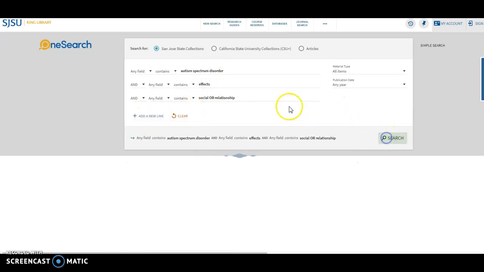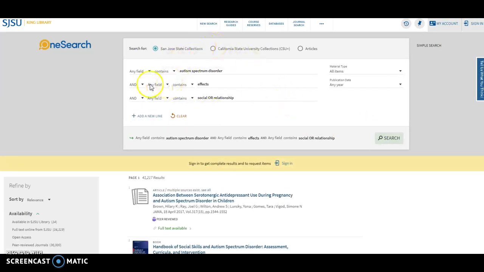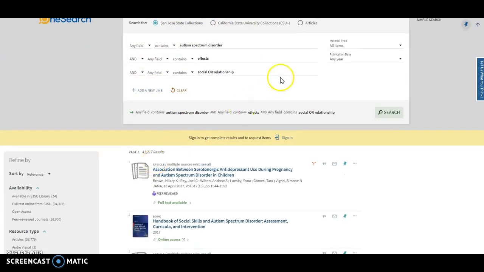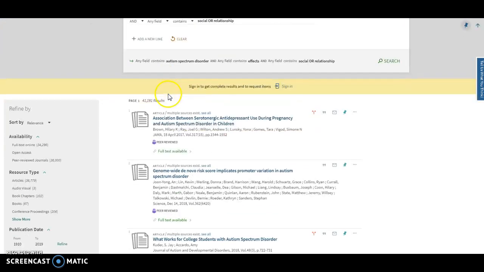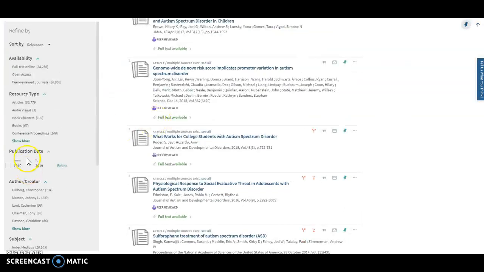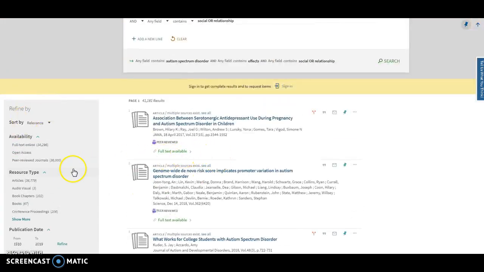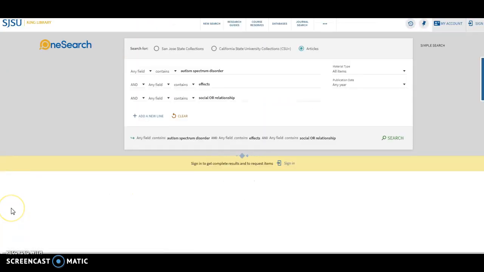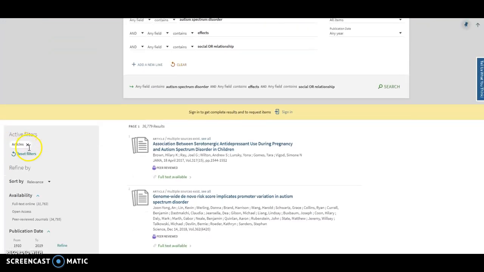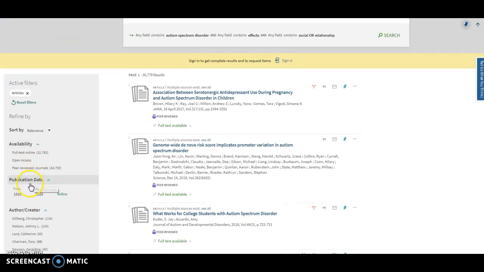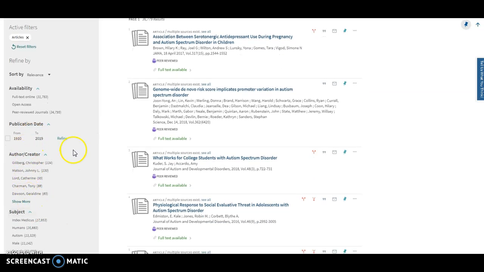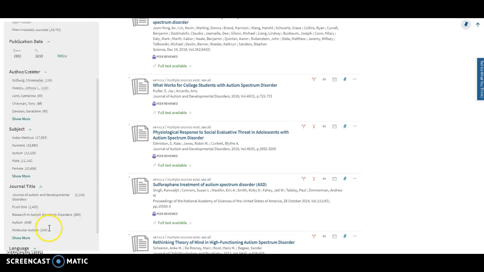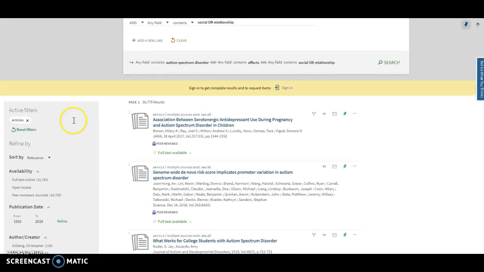But then you can search for these three, and we have 41,000 results. If I wanted to narrow this only to articles, I could do it here, and from the beginning I could have just searched articles. We still have the same number of results, it looks like. We can also narrow it down through here later. All of these different filters I'll highlight in another video, but we can narrow the date. We could, again, go to specific researchers in the field. We can look at specific subject terms, and we can talk about that later.